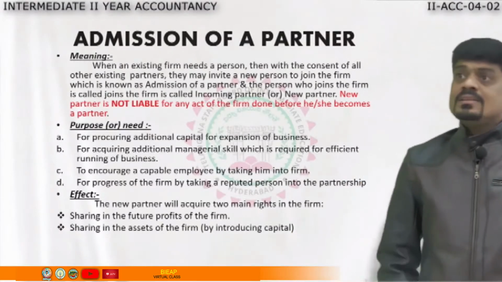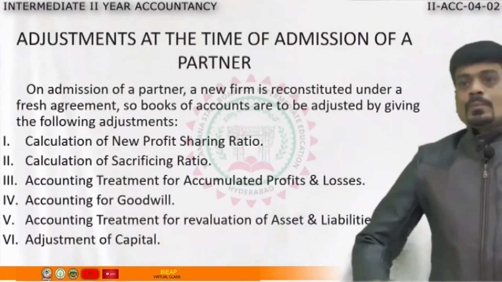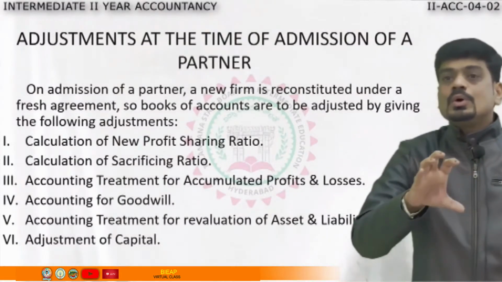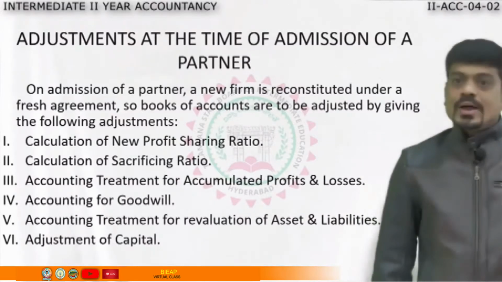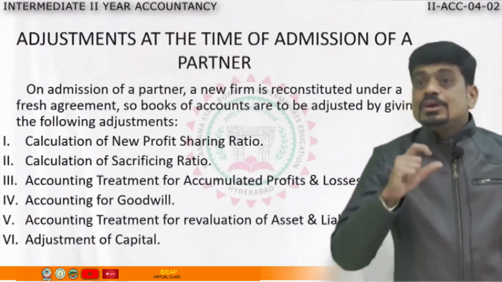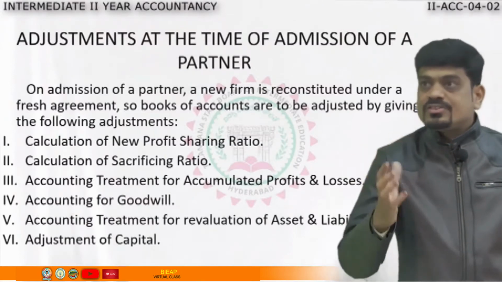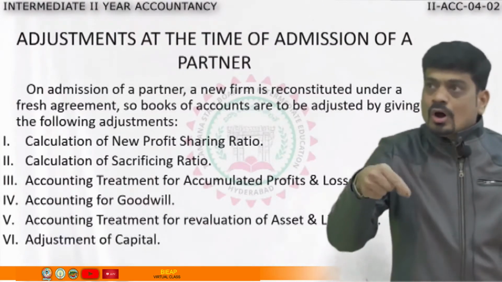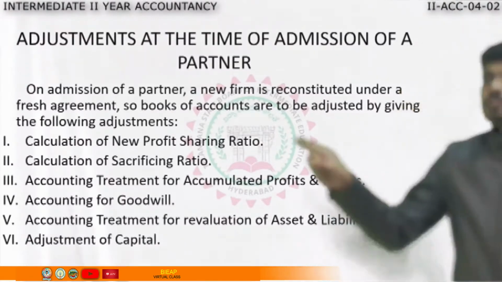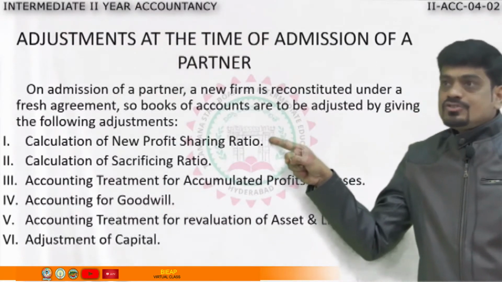And since there is reconstitution here, when there is reconstitution, what are we going to do? We are going to adjust the books of accounts. Why? Because the old agreement will come to an end, and in its place, a new agreement will start. The number of partners will change, their profit sharing ratio will change. So all these we have to consider, and for that, what are the adjustments? The first one is we are going to calculate the new profit sharing ratio.